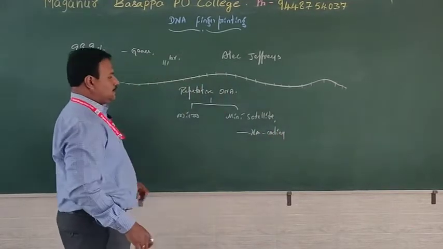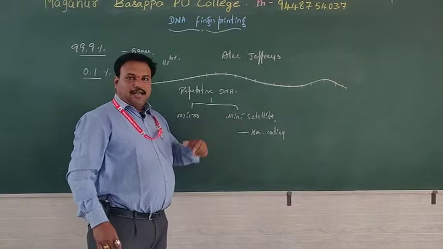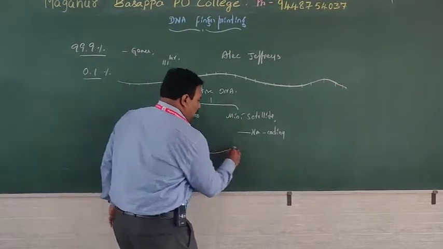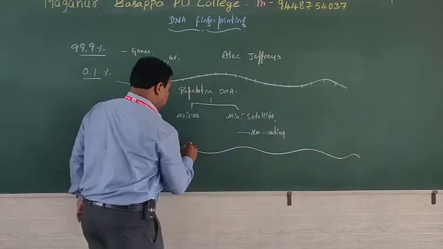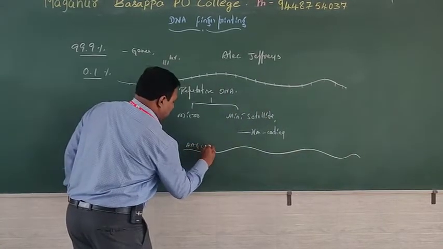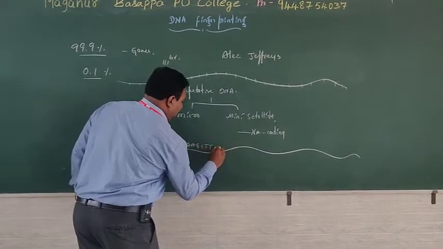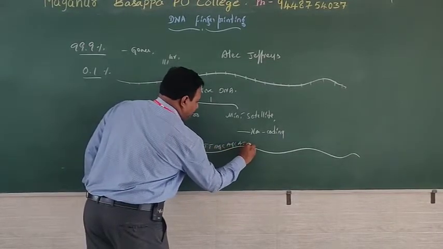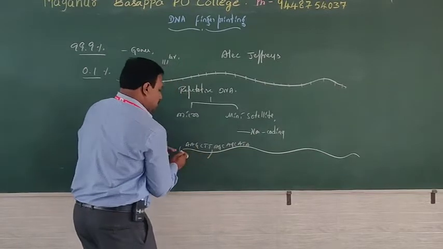These satellites have a small repetition, that is AA, GC, TT, and so on.